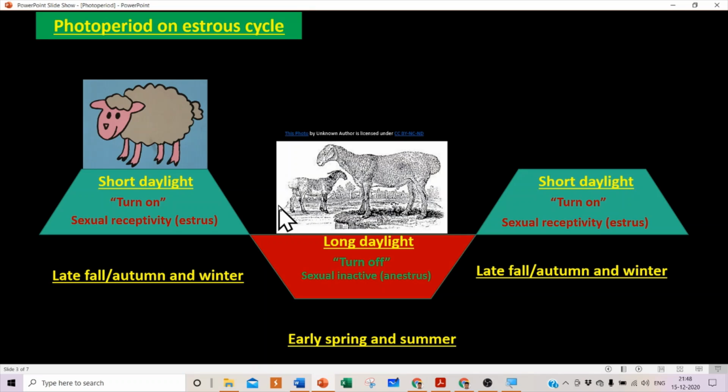So it is presumed that these sheep come into estrus during the short daylight because they want to give birth to the newborn in a good environmental condition where the newborn can survive and get nutrition. This might be one of the reasons why they show the estrus period during short daylight and anestrus during the long daylight.